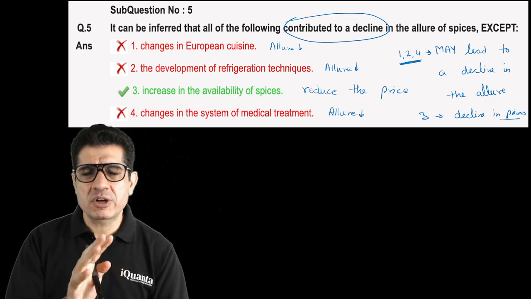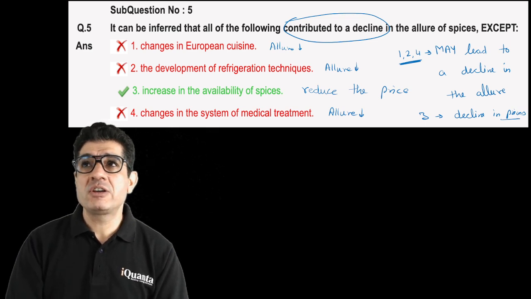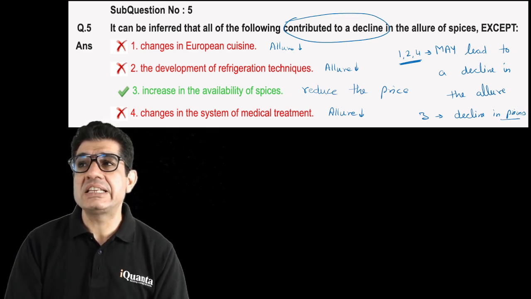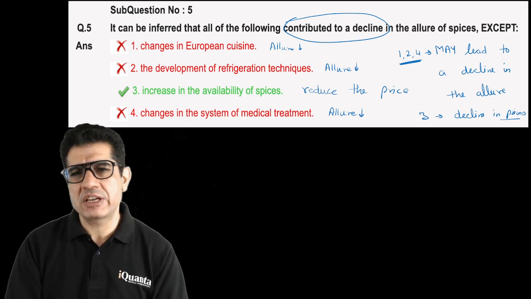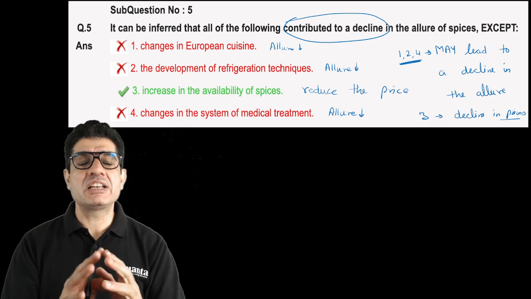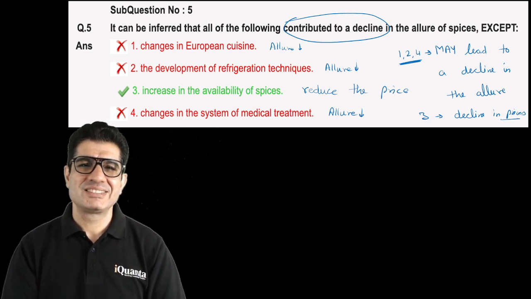So if this question were to be rephrased, if you say which of the following could be the least likely reason for a decline in the allure of spices, then yes, we can choose third. But the way it is phrased at the moment, rather definitively, then it's basically troublesome.